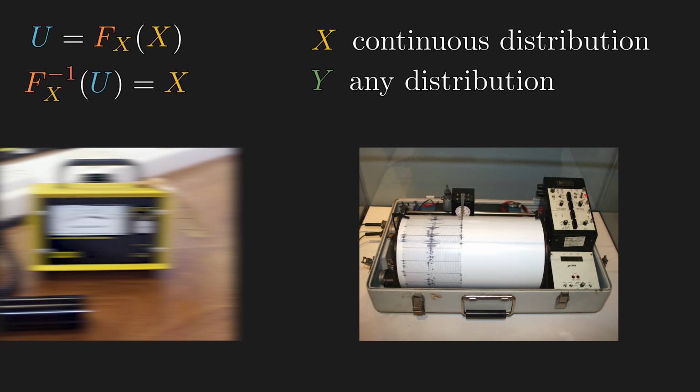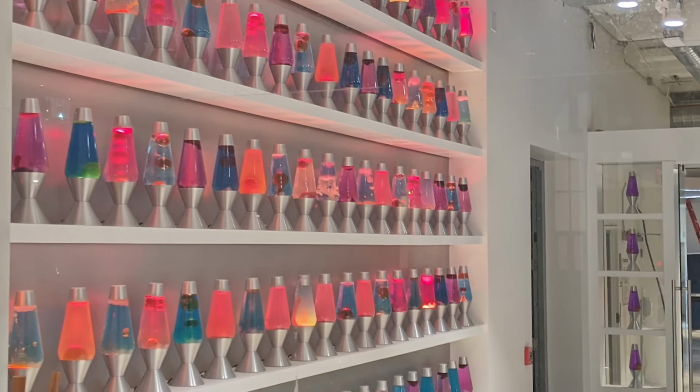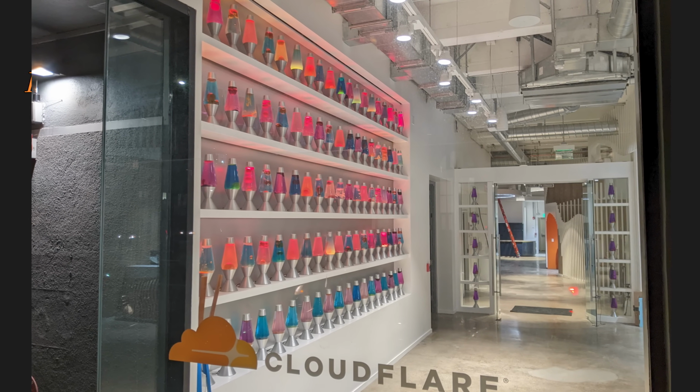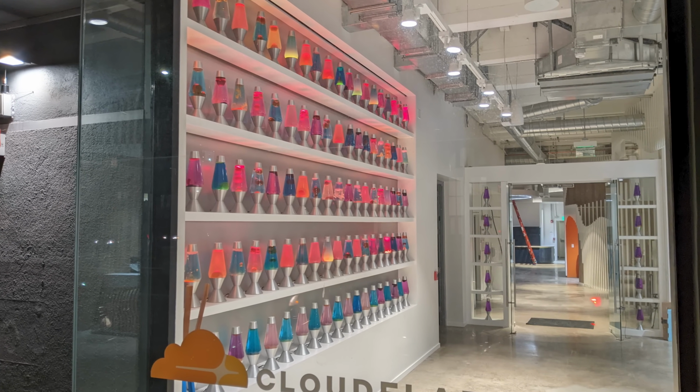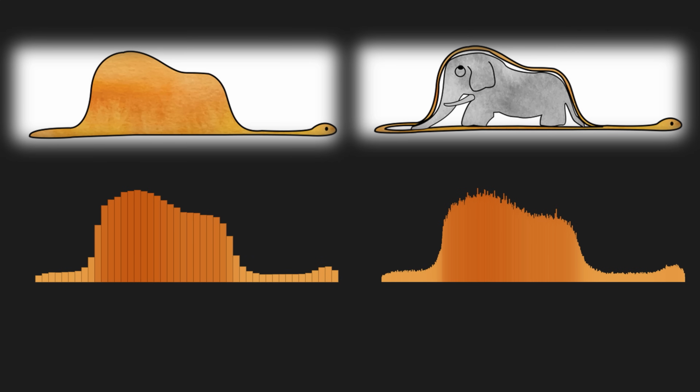And we typically capture true randomness from real life, such as voltage fluctuations and radioactivity. At Cloudflare, a cybersecurity company, they use random movements of lava lamps to generate randomness. And more likely than not, this real randomness is probably not uniformly distributed. So how do we go from non-uniform x to y? Well, we can first convert x to u, the common language of probability distributions. Then convert u to y. So we now can construct random number generators of any distribution.